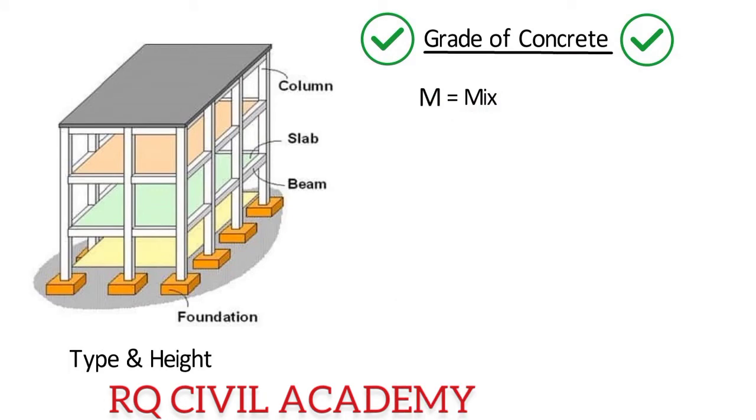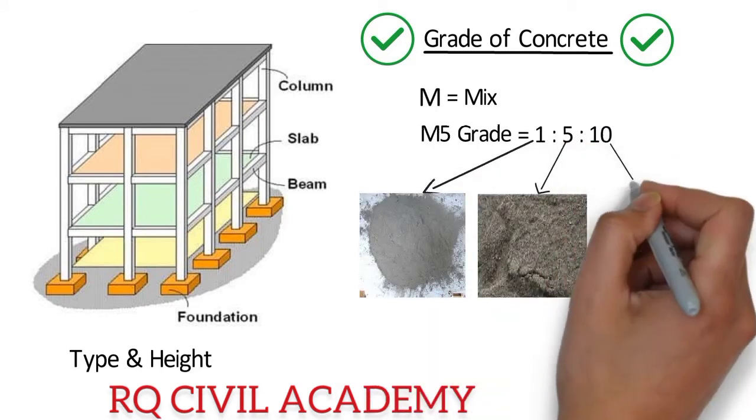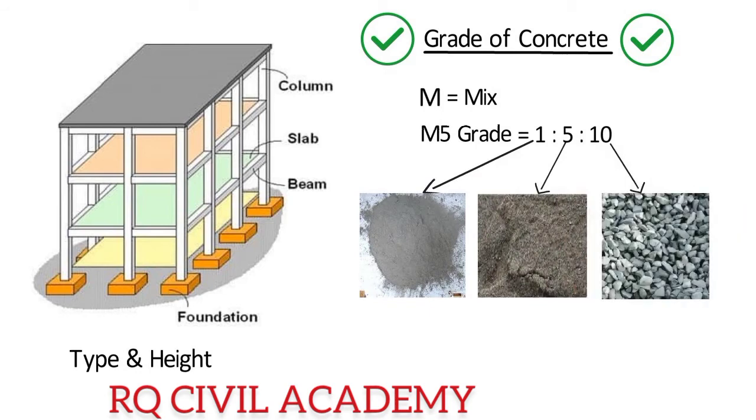For example, for M5 grade, the mix proportion is 1:5:10, where 1 is the ratio of cement, 5 is the ratio of sand and 10 is the ratio of coarse aggregate, based on volume or weight of materials.